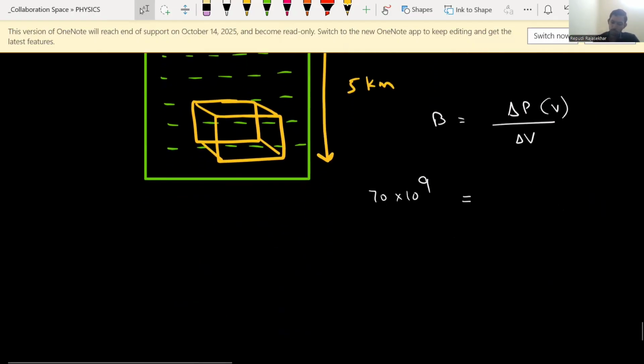So delta P value, how much can we write? Delta P value we can write directly as rho into g into h. You understand why I have written delta P value as rho gh?